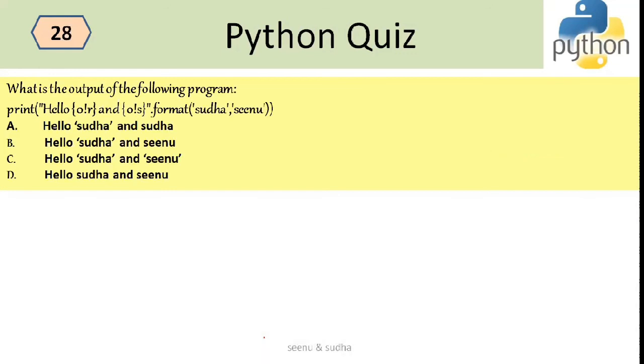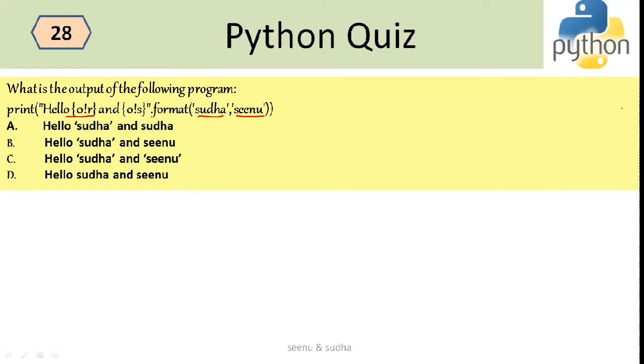The next question is, what is the output of this program? I just have a single line, print hello, and then I have the format method. In the curly braces, I said 0, and then I have given an R, and then I have put a 0 and an S. Then I said dot format. I'm giving the first argument as Sudha and the second one as C.